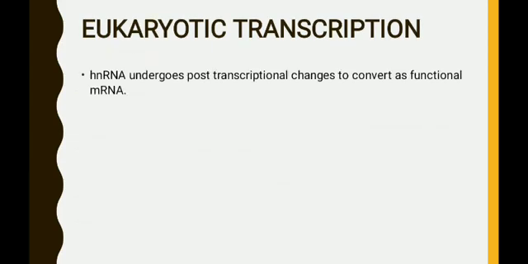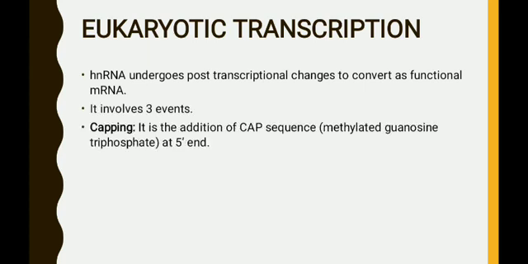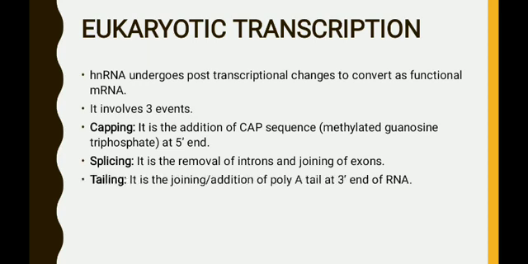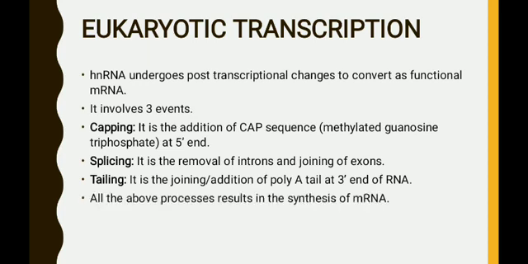Now let us see the processing. The hnRNA undergoes post-transcriptional changes to convert into functional mRNA. It involves three events. The first one is capping. It is the addition of a cap sequence, that is methylated guanosine triphosphate, at the 5' end. The next one is splicing. It is the removal of introns and joining of exons. And the last one is tailing. It is the addition of poly A tail at the 3' end of the RNA. So all the above processes result in the synthesis of mRNA.